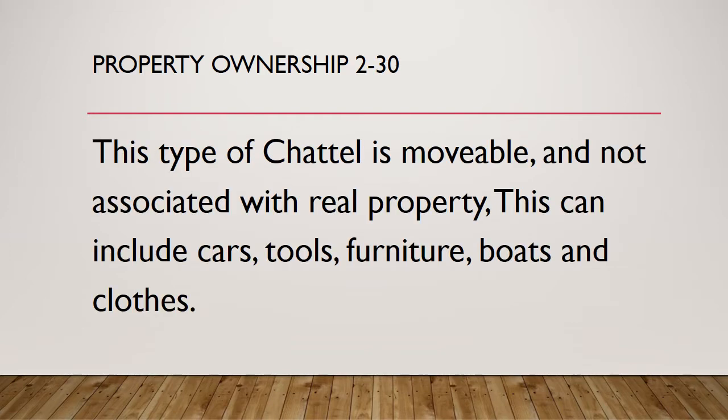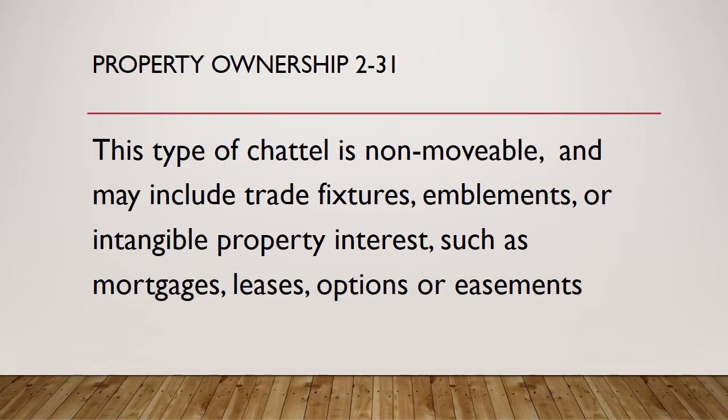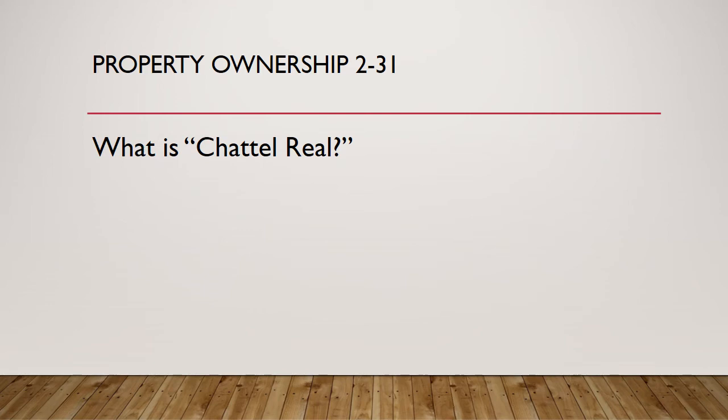Question 30. This type of chattel is movable and not associated with real property. This can include cars, tools, furniture, boats, and clothes. What is chattel personal? Question 31. This type of chattel is non-movable and may include trade fixtures, implements, or intangible property interest, such as mortgages, leases, options, or easements. What is chattel real?